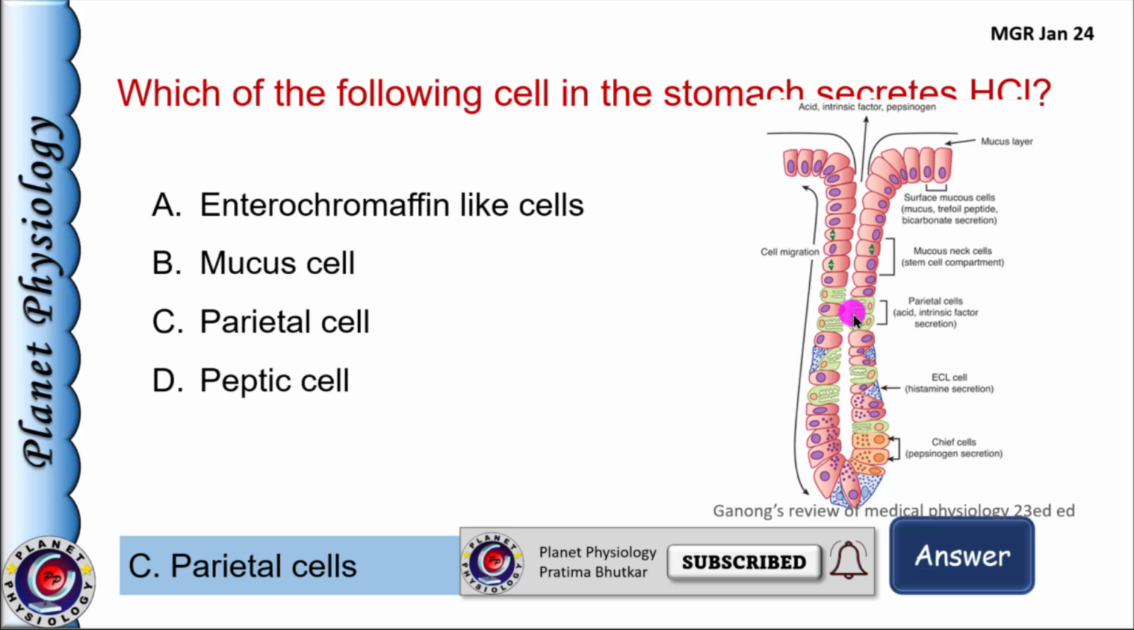They secrete intrinsic factor along with hydrochloric acid. ECL cells are nothing but neuroendocrine cells and secrete histamine. Peptic or chief cells secrete enzymes, mainly the pepsinogen, while mucus cells secrete mucus.